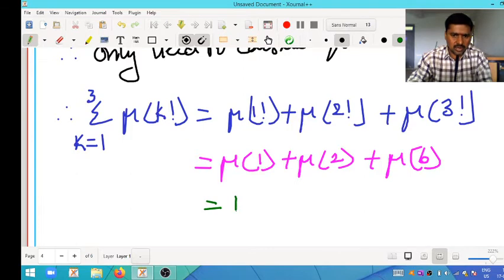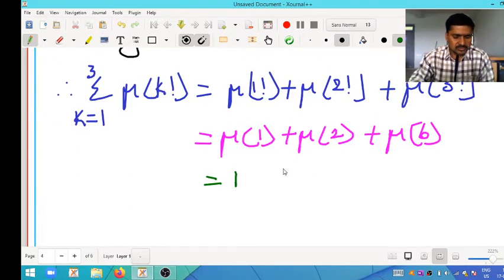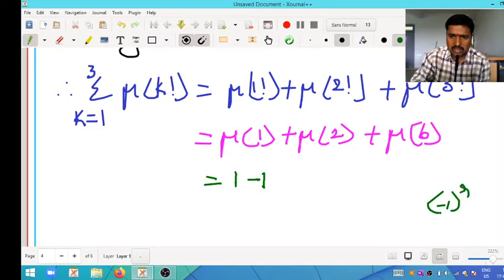Now we evaluate these values. Mobius of 1 is 1, Mobius of 2 is minus 1. Why? Because 2 is a prime, so by prime factorization it is minus 1 to the power of r. Here r is equal to 1, so minus 1 to the power of 1 is nothing but minus 1. This is for Mobius of 2.